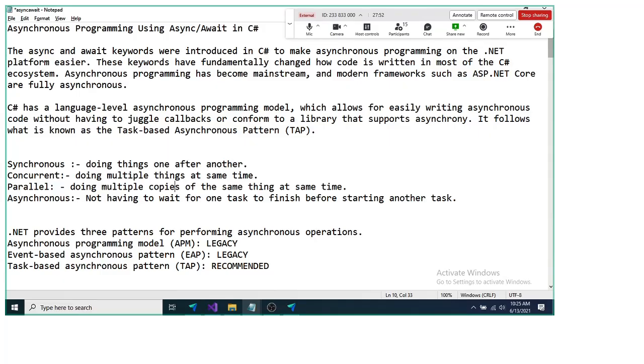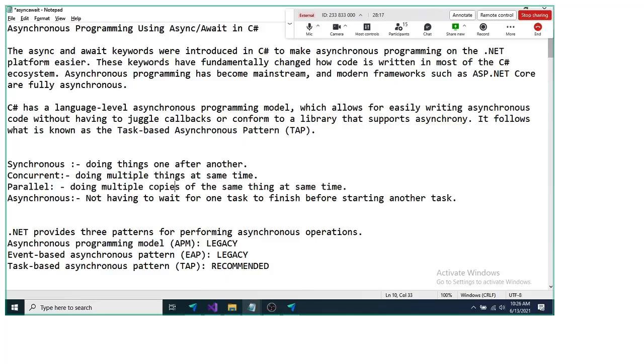And then the next thing that we have is the event-based asynchronous pattern. In the event-based asynchronous pattern, EAP, which is again legacy and an older option for asynchronous programming, we club the events together to perform the asynchronous task.